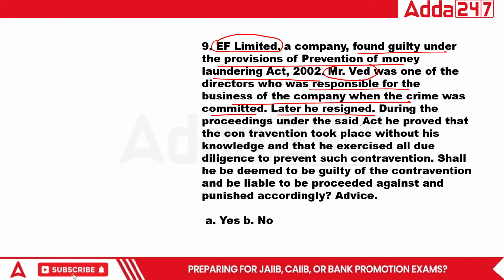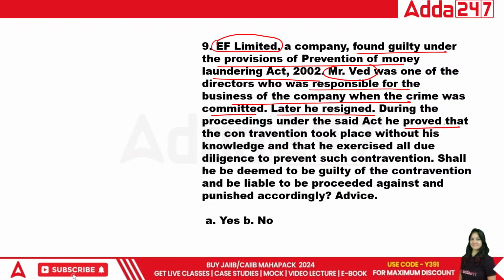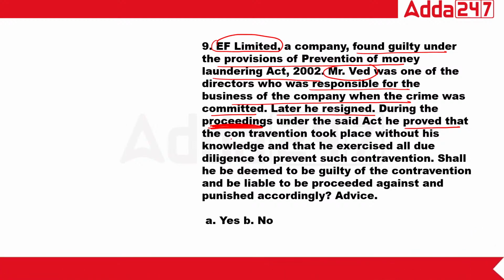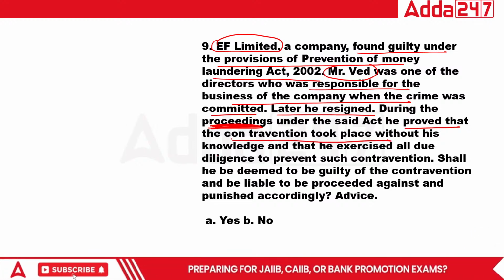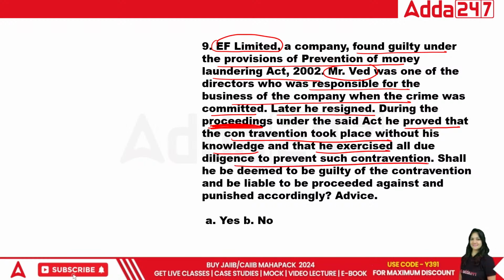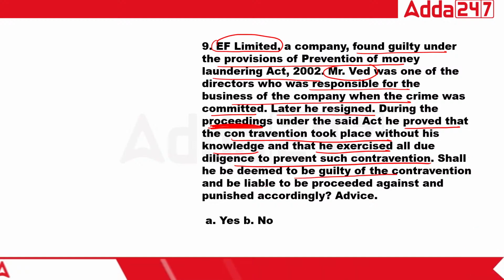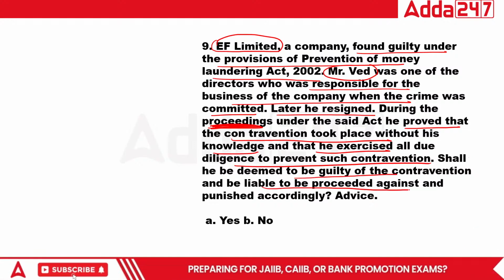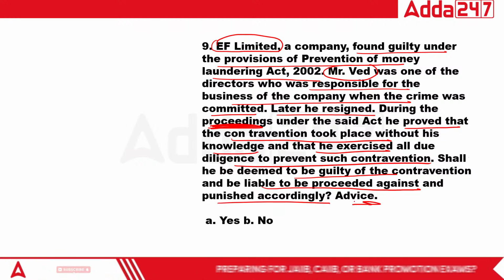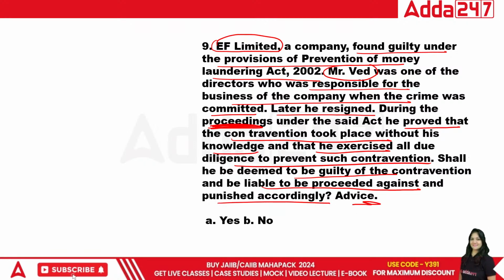During the proceeding, he proved that the contravention took place without his knowledge and he exercised all due diligence to prevent such contravention. Shall he be deemed guilty of contravention and liable to be proceeded against and punished accordingly? Yes or no?